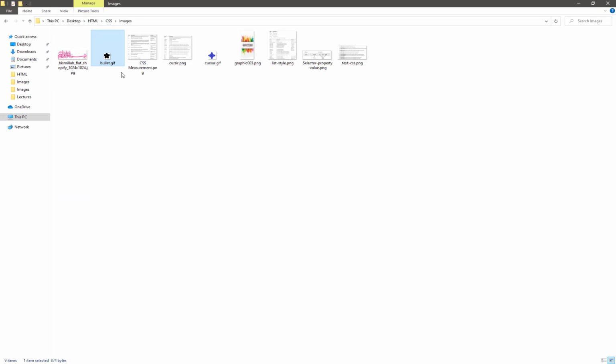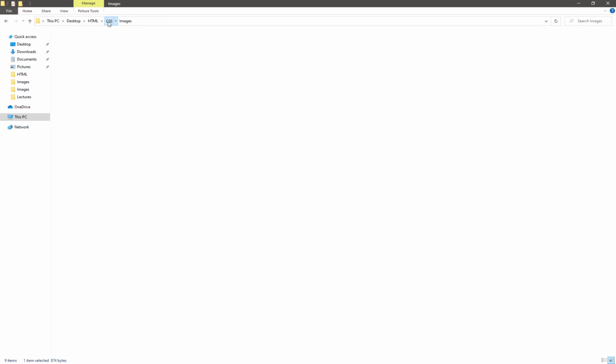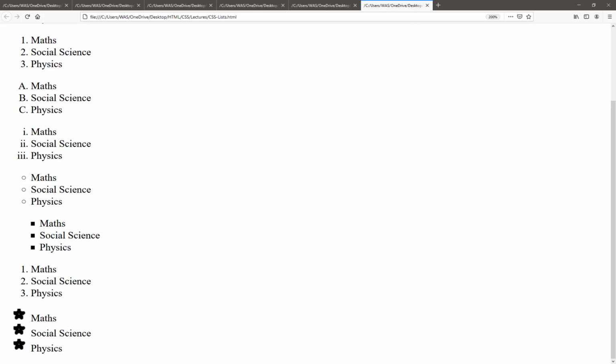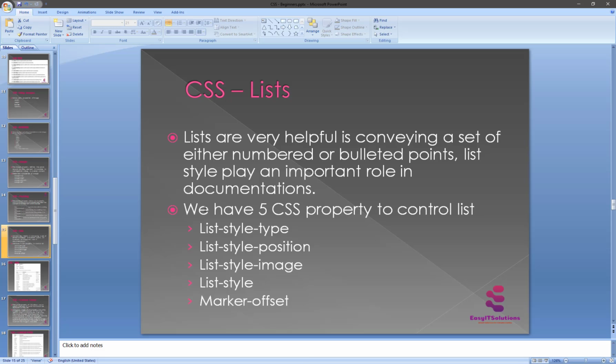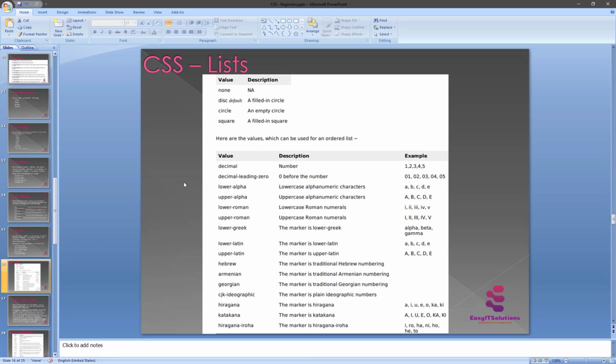This is the bullet I set in Microsoft Paint, and I set it inside the CSS. So let's see how it works. These are the possible list values. Disc is the default value, a filled circle.